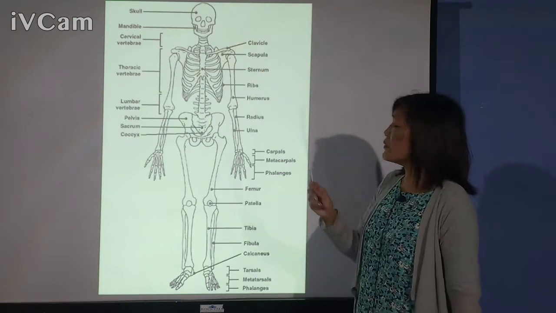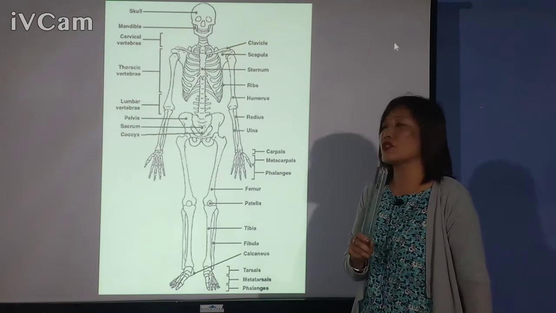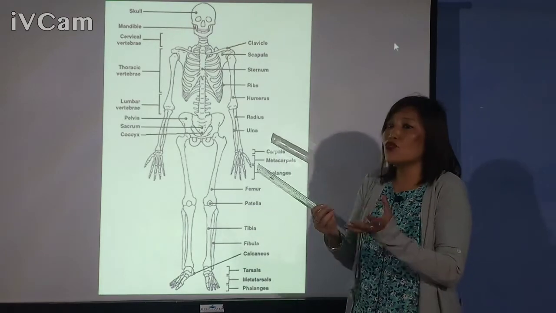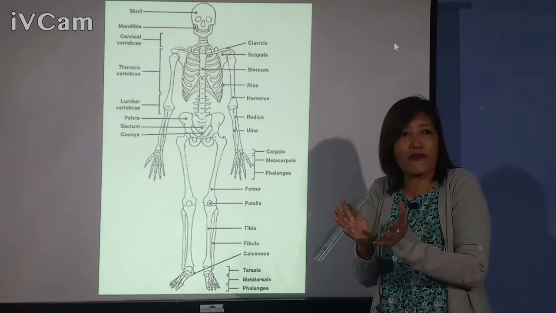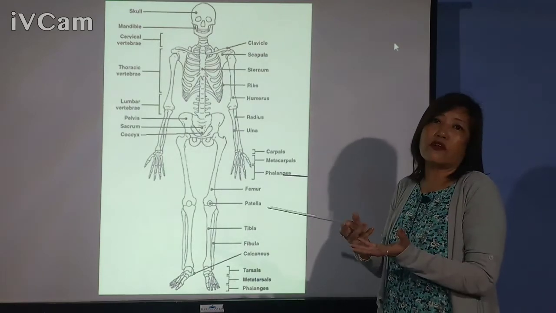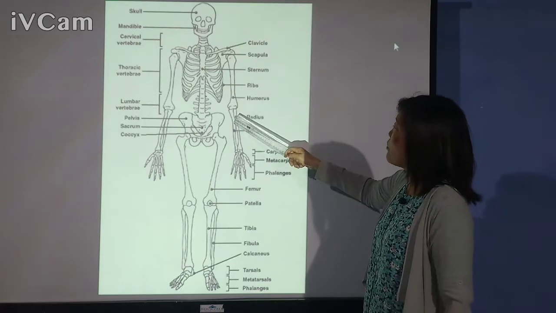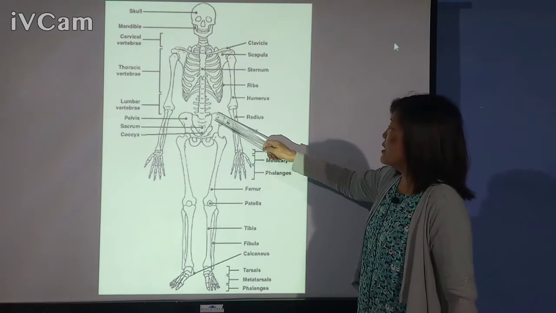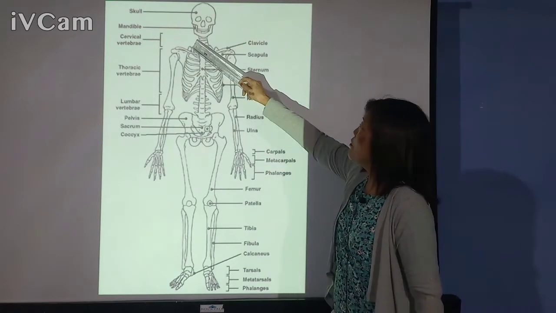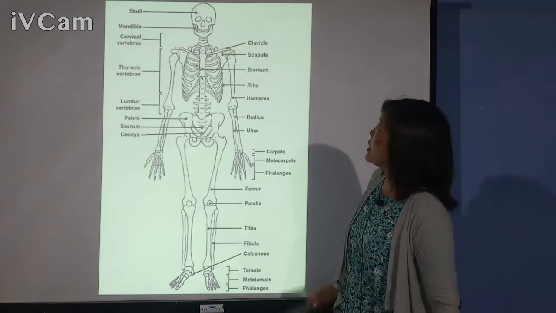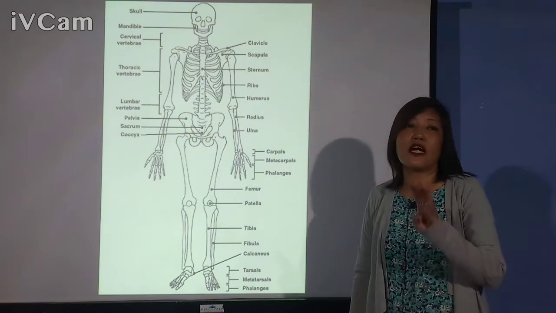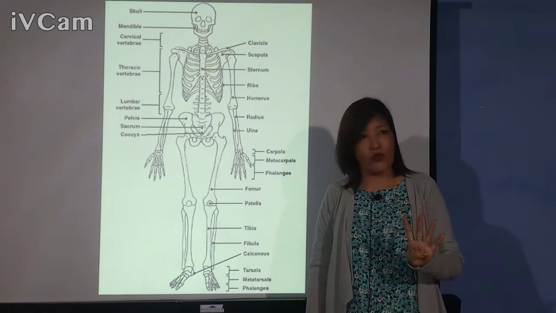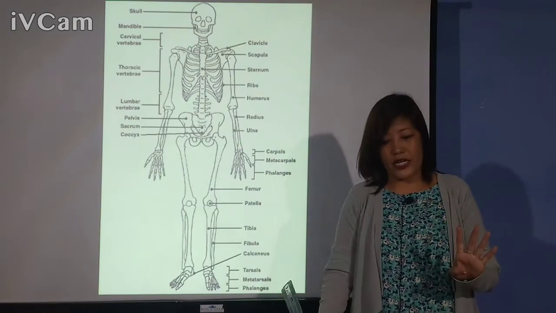Okay. Then comes the irregular bones. Irregular bones means the bones whose shapes are not perfect types of shapes. They are irregular in shape. So if you see the bones of the hips and the bones of the shoulder, they are irregular in shape. So these are the 4 types of bones of our body.